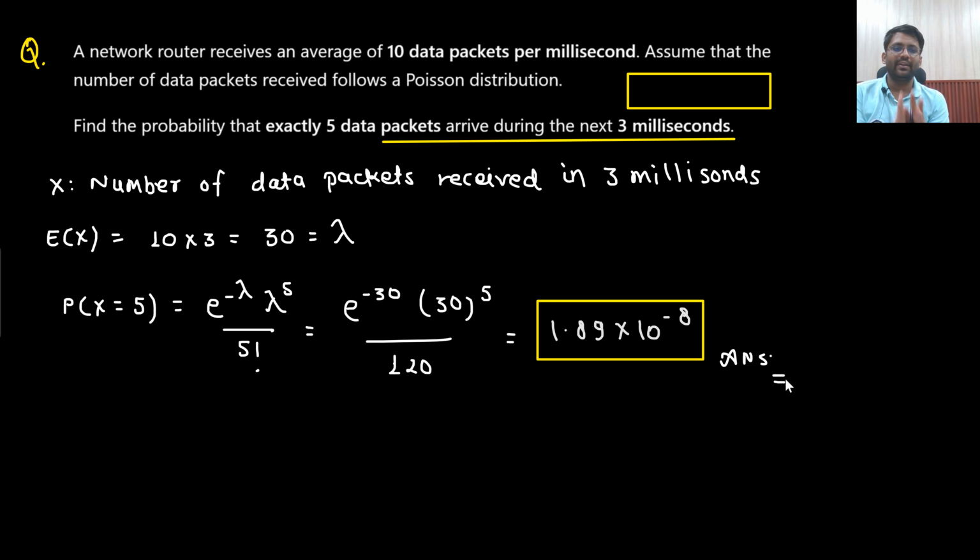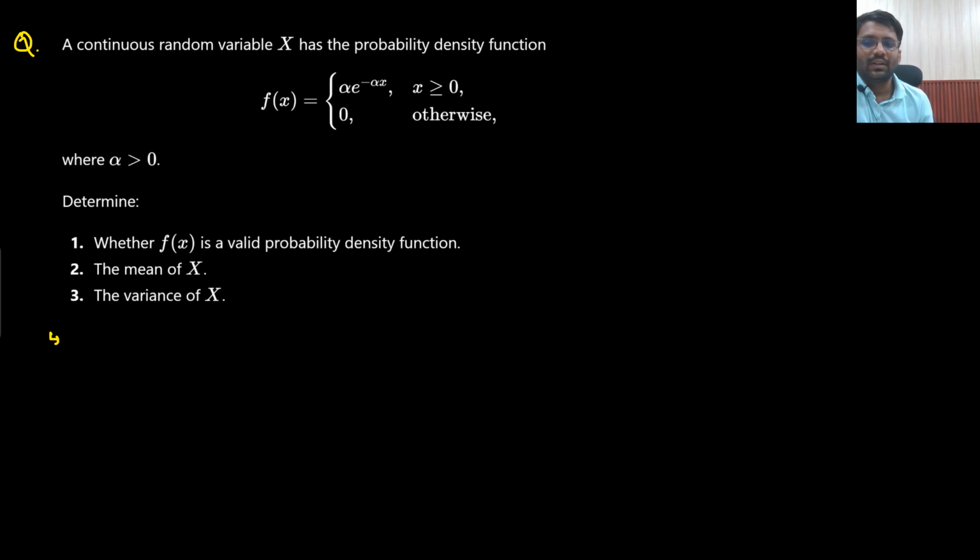So with patience, I will read the question and I will be able to solve it. Read the last line: probability that 5 data packets arrive, so the number of data packets arrived in the next 3 milliseconds is my random variable x. In 1 millisecond I am receiving 10 data packets, so in 3 milliseconds I will receive an expected 30 data packets. So the expectation of x is 30. I am supposed to find the probability of receiving exactly 5 data packets, so probability of x equals 5. Job done. Understandable? Let's go to the next question.